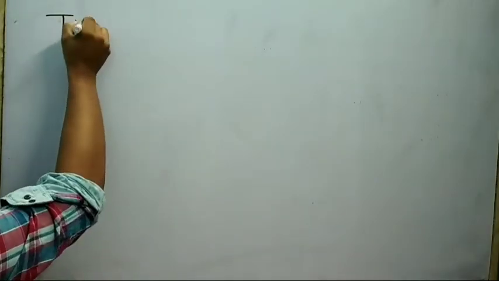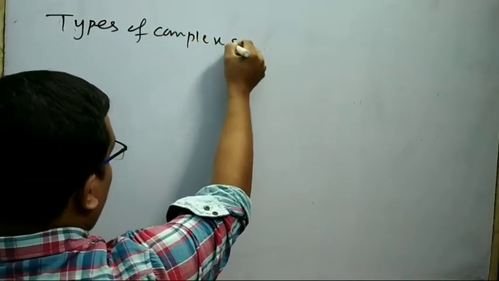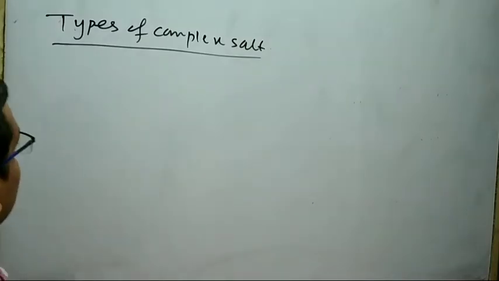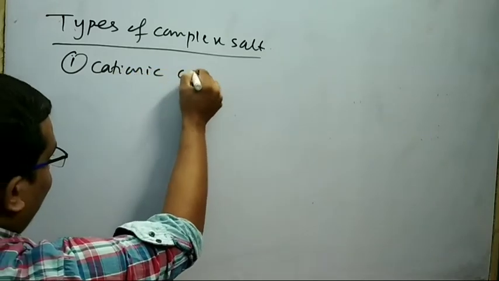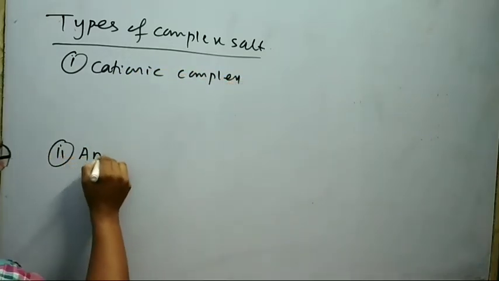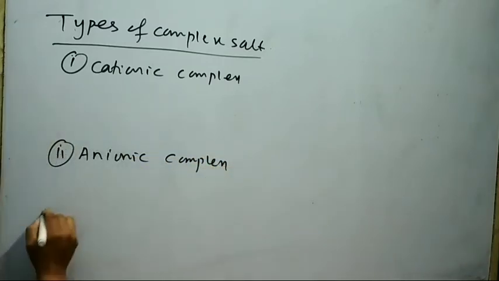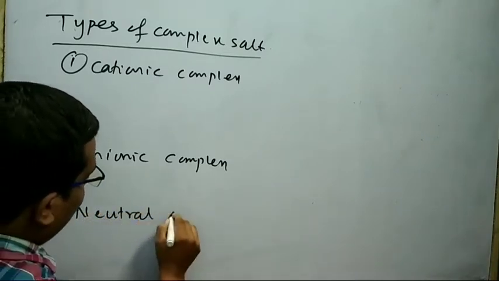Next I will discuss the types of complex salt. Complex salts are classified into three types. One is cationic complex, second is anionic complex, third is neutral complex.